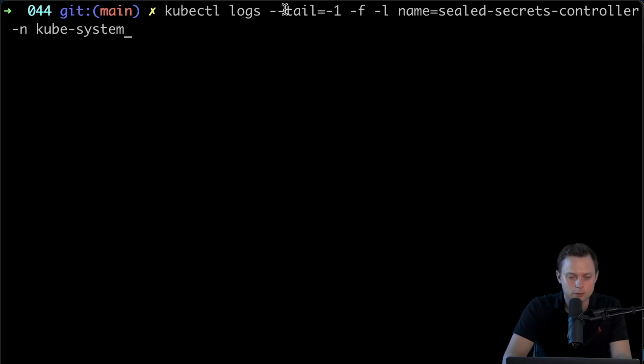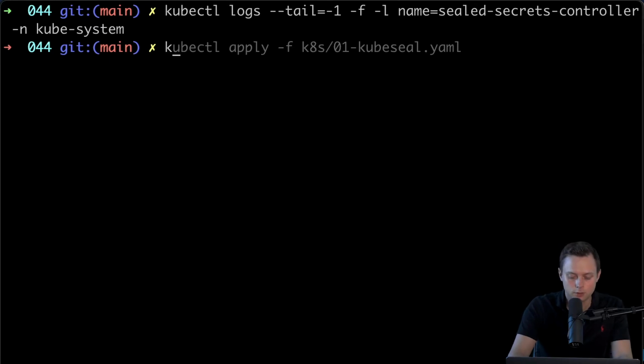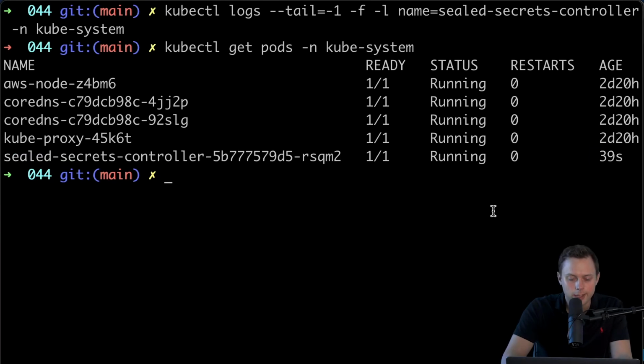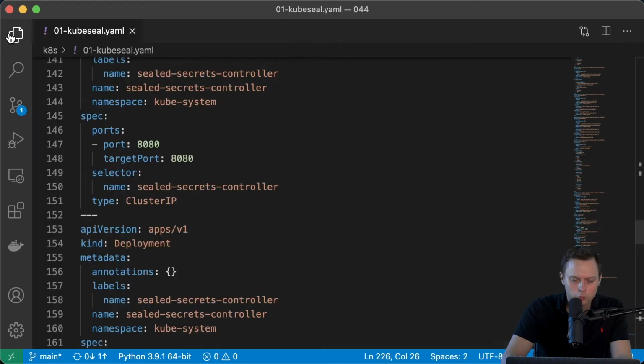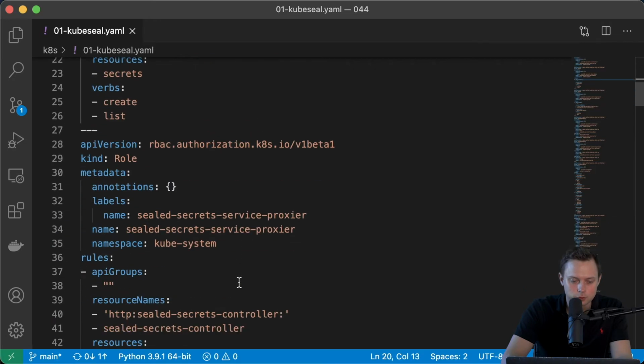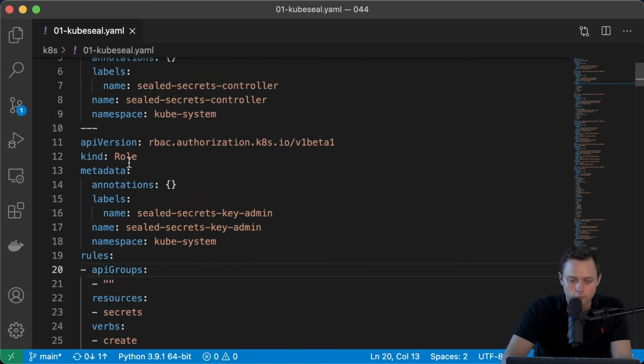Before I run this command, let me show you that the pod is up by running kubectl get pods, and by default it will use the kube-system namespace. So this is the pod that was just deployed 39 seconds ago. Of course, you can use your own namespace and not necessarily kube-system, but if you want to deploy it in a different namespace, make sure you update all the references to the namespace in all of those objects, including roles, because a role, for example, has namespace-specific permissions.